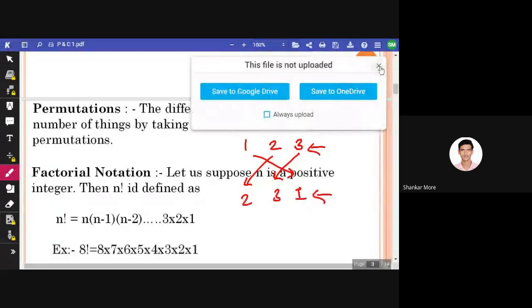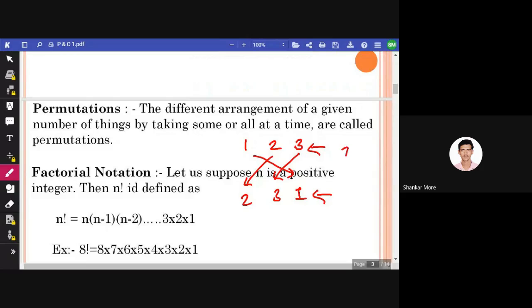The elements are the same, but the order is different, isn't it? So in permutation, order matters, but in combination, order does not matter. Combination is nothing but selection of elements. If we think about combination, these three elements can be shuffled in any way, but this will be one set only, one combination only.